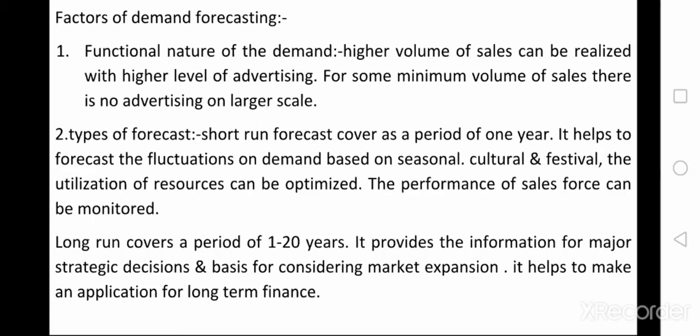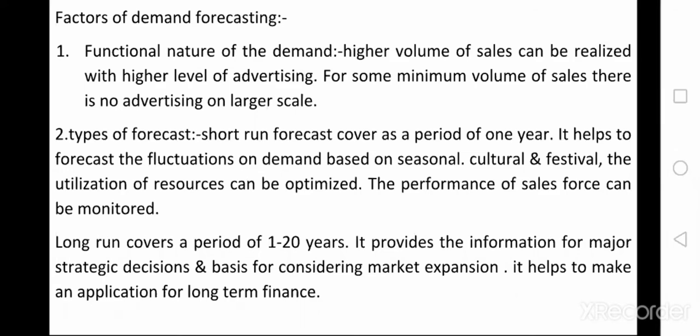If the demand for a product increases in a particular season, then automatically you put more and more resources, and in other situations you utilize the resources you have. The performance of the sales force can be monitored.